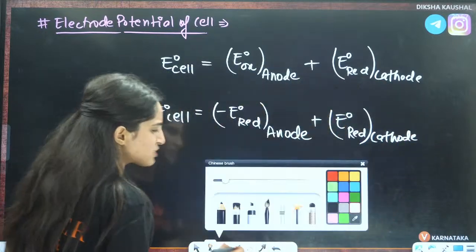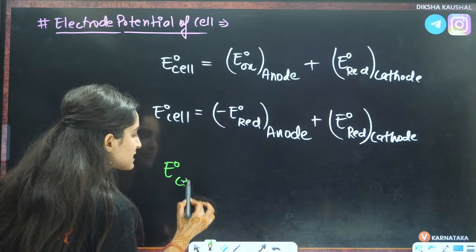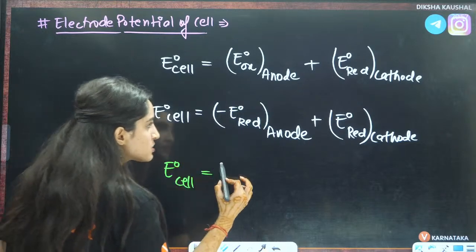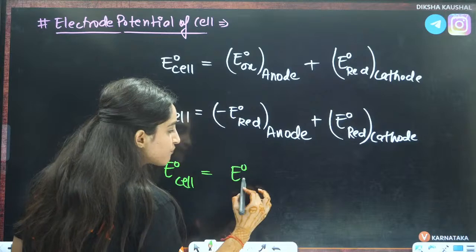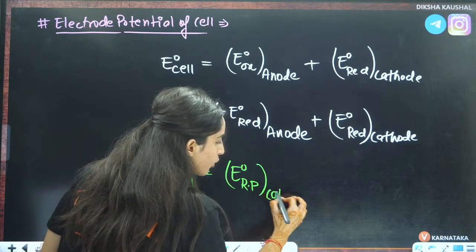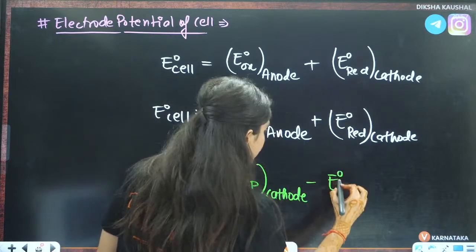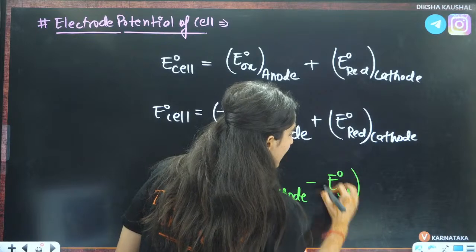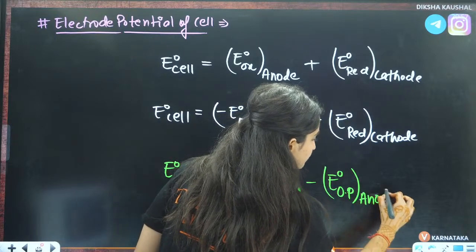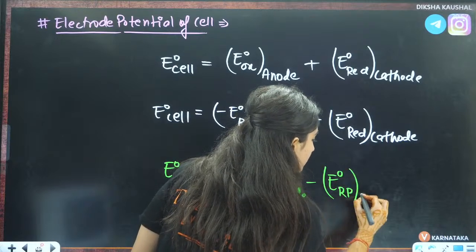In your question also you will see the same thing. That means E naught of cell at standard conditions equals E naught of reduction potential at cathode minus E naught of reduction potential at anode.